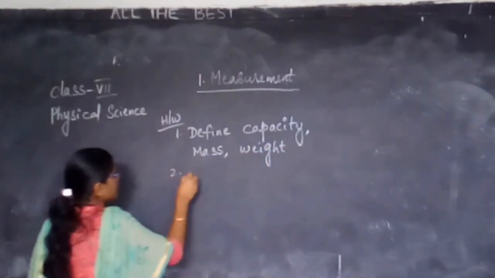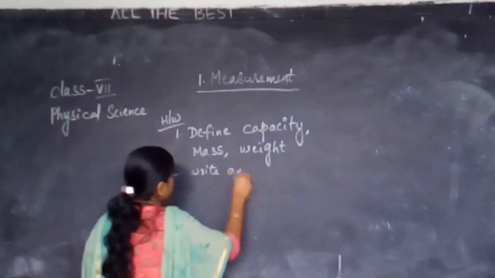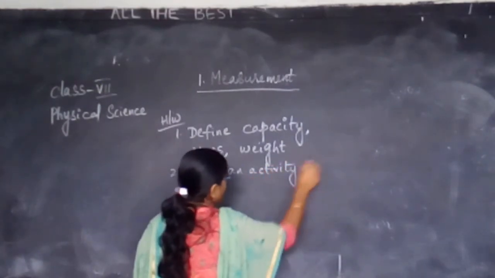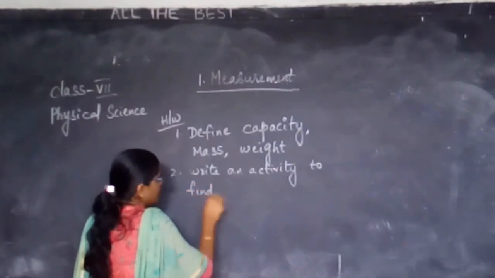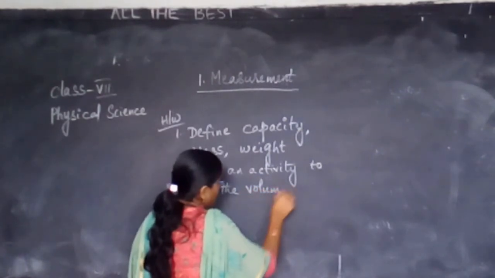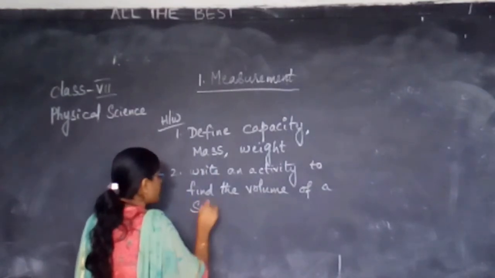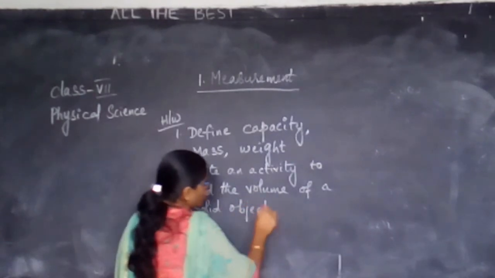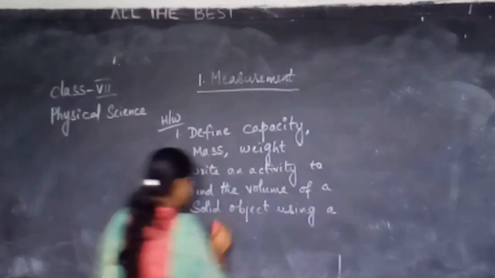Second, write an activity to find the volume of a solid object using a measuring jar.